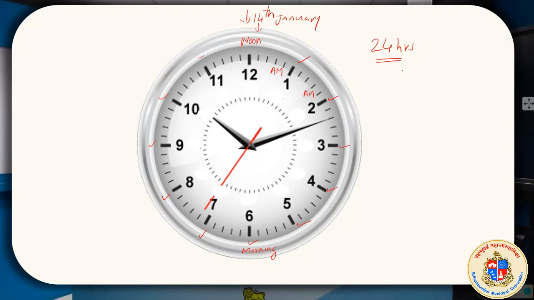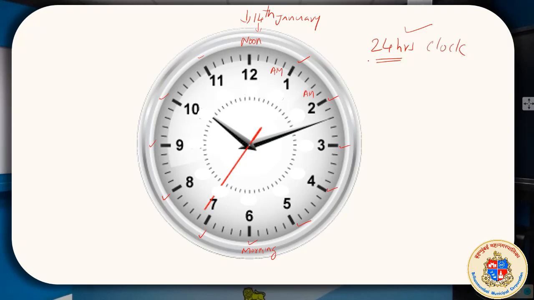Or if you look at a railway timetable, you can see that the time is written in 24 hours. Flight timings, because international flights go from one country to another, the time should be written in 24 hours. And in your digital clock also there is a provision of showing 24 hours. In a mobile also they will ask whether 12-hour or 24-hour clock.